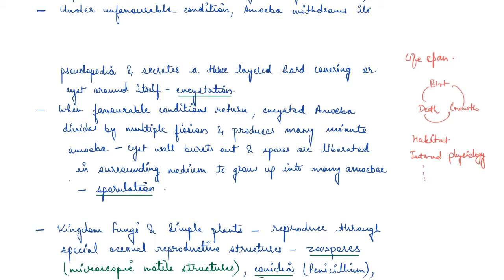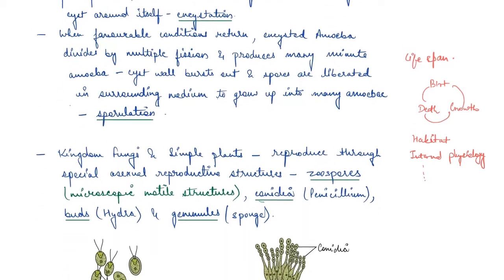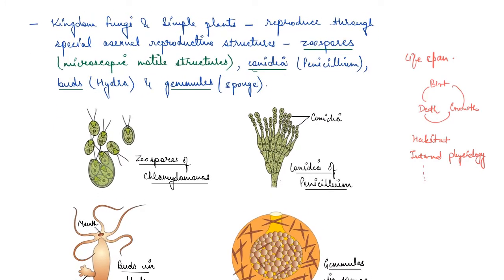Now let's see members of kingdom fungi and simple plants such as algae. They reproduce through special asexual reproductive structures like zoospores, and we covered that in chapter 4 of class 11th. These zoospores usually are microscopic motile structures.